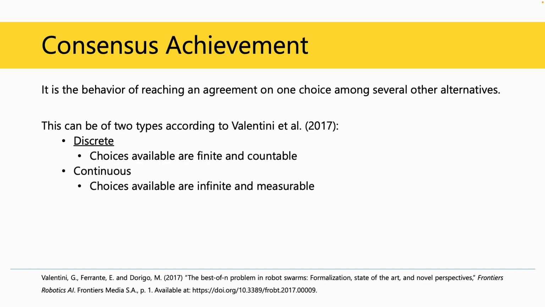Consensus achievement is reaching a consensus on one choice among several alternatives. Valentini et al. further classified this into discrete and continuous consensus achievement. In discrete consensus achievement, choices are finite and countable, whereas in continuous consensus achievement, choices are infinite and measurable. This research focuses on discrete consensus achievement.